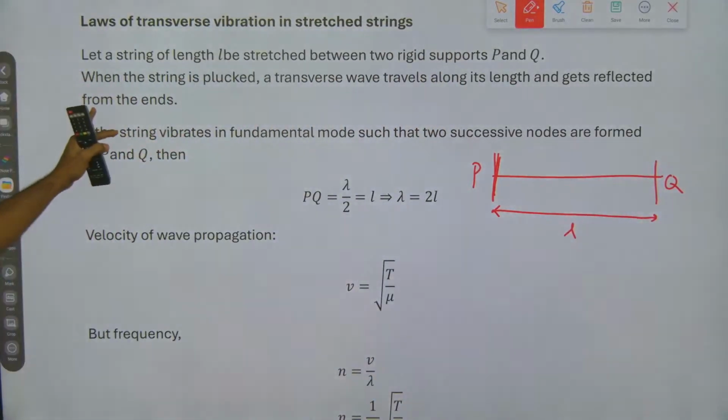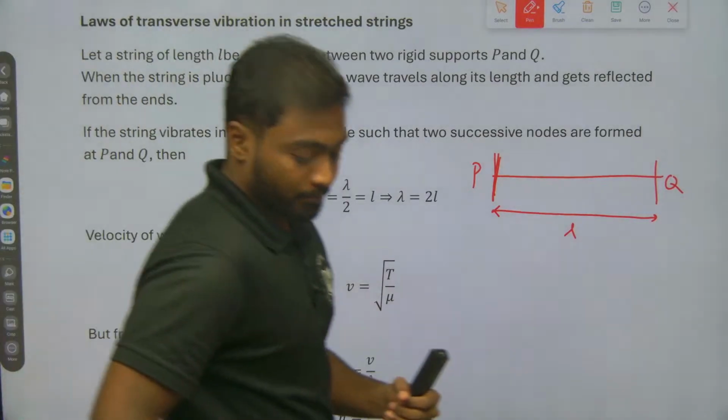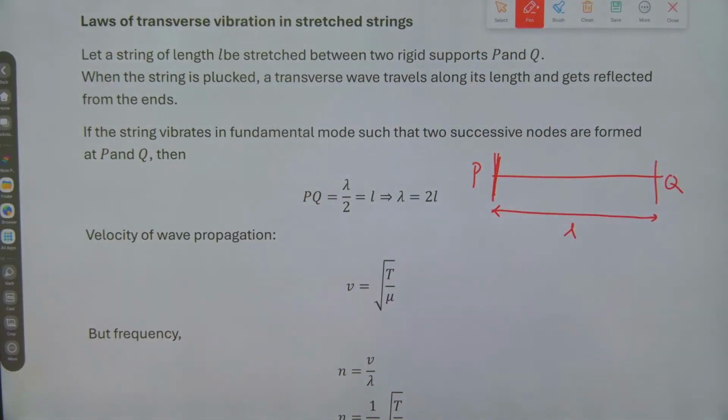When the string is plucked, a transverse wave travels along its length and gets reflected from the ends.